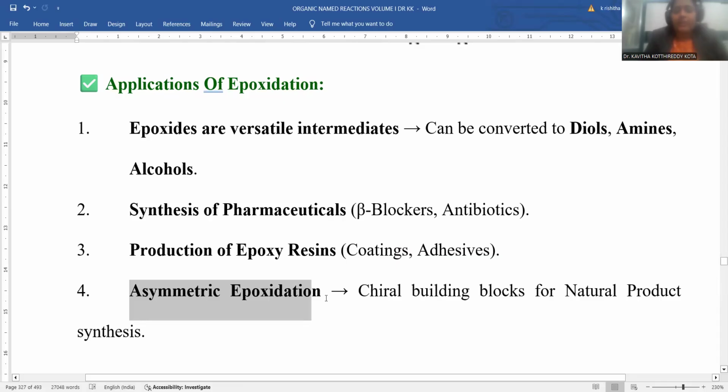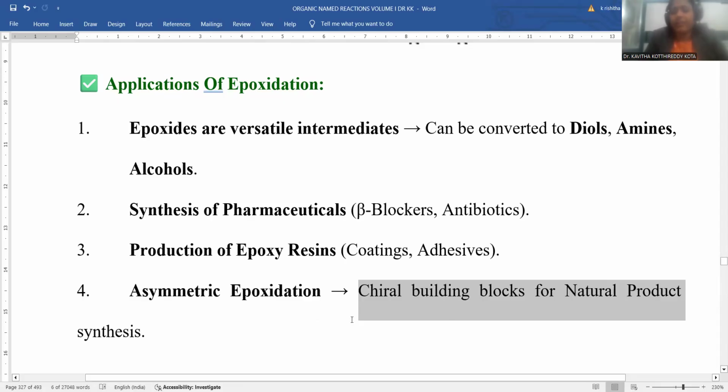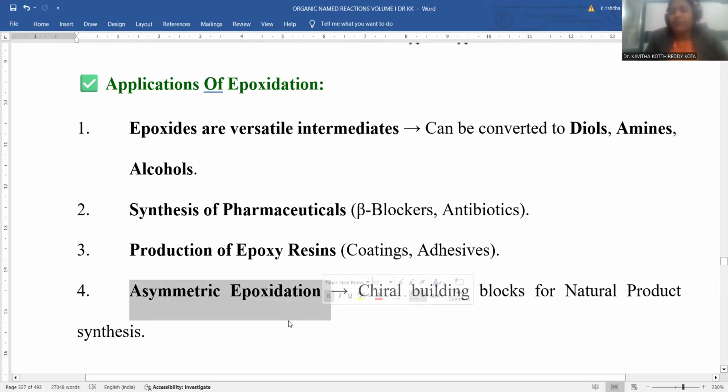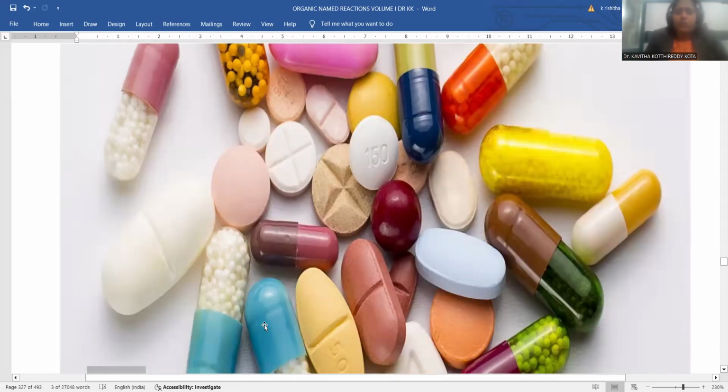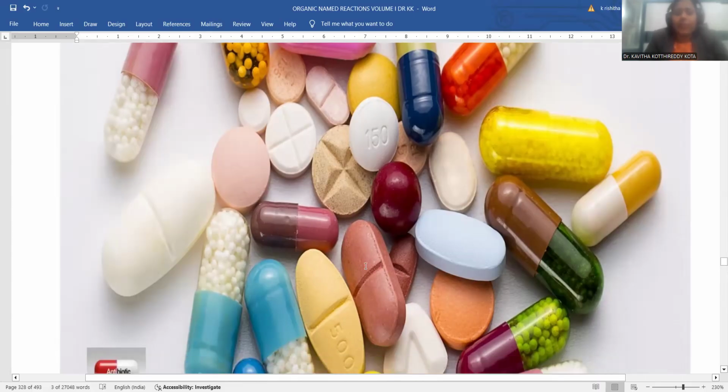Asymmetric epoxidation is tremendous in the field of chiral auxiliaries, from the stereochemistry perspective. Chiral building blocks for natural product synthesis are possible, and this may find multiple applications in synthetic organic chemistry and natural product synthesis as well, right? So this is the way drugs or medicines are synthesized, starting with the epoxidation process, being an intermediate to go for multiple drug auxiliaries.